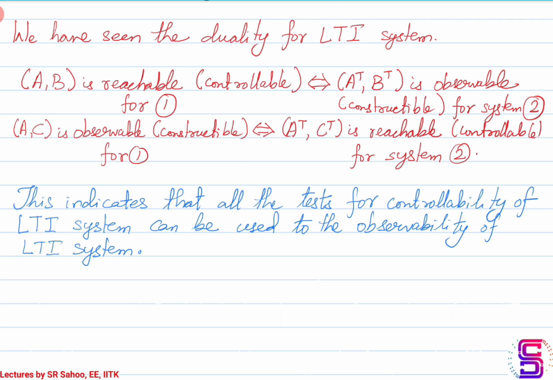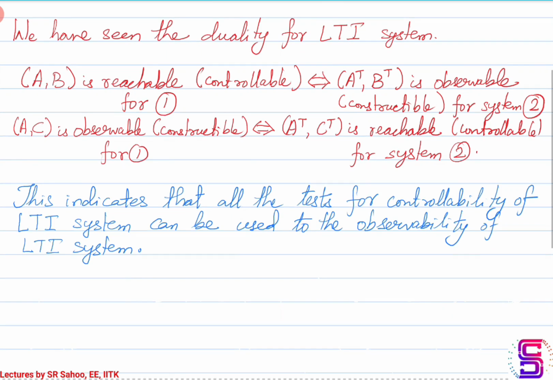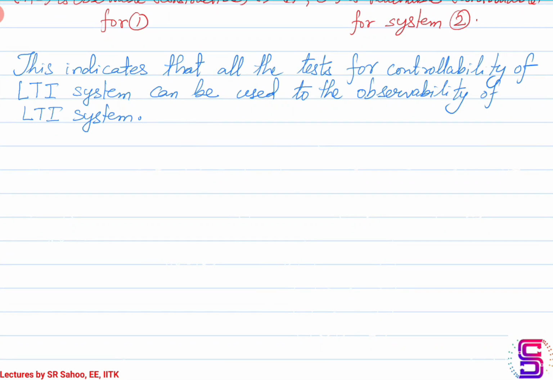We'll use the controllability conditions to come up with the observability conditions. Since we know that A transpose C transpose being controllable implies AC is observable, why don't we form a controllability matrix out of A transpose C transpose?